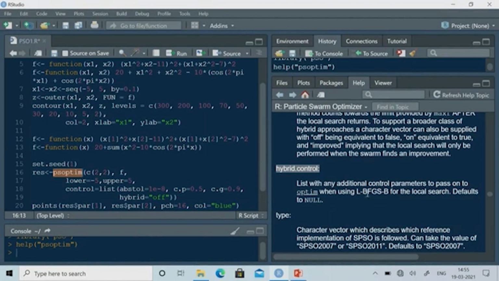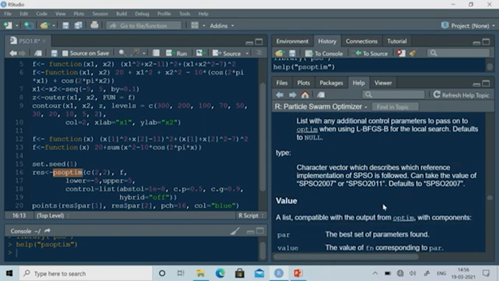So, in that case what you can do basically, you can apply the classical method. The classical method uses gradient information, and you will get the exact optimal solution. We call it the hybrid optimization method, which means initially we apply PSO and then we apply a classical optimization method. In this case we are applying the BFGS algorithm, that is for local search. Okay, I can also define that one.